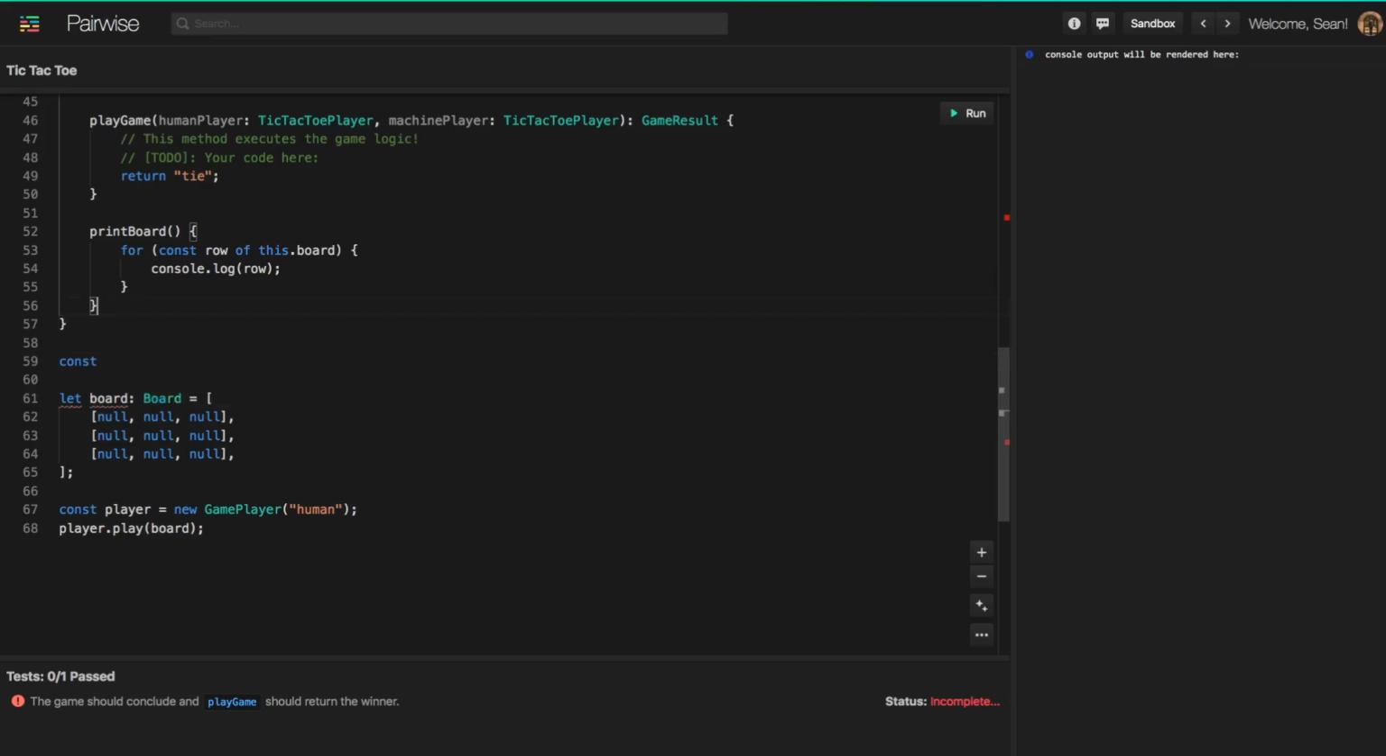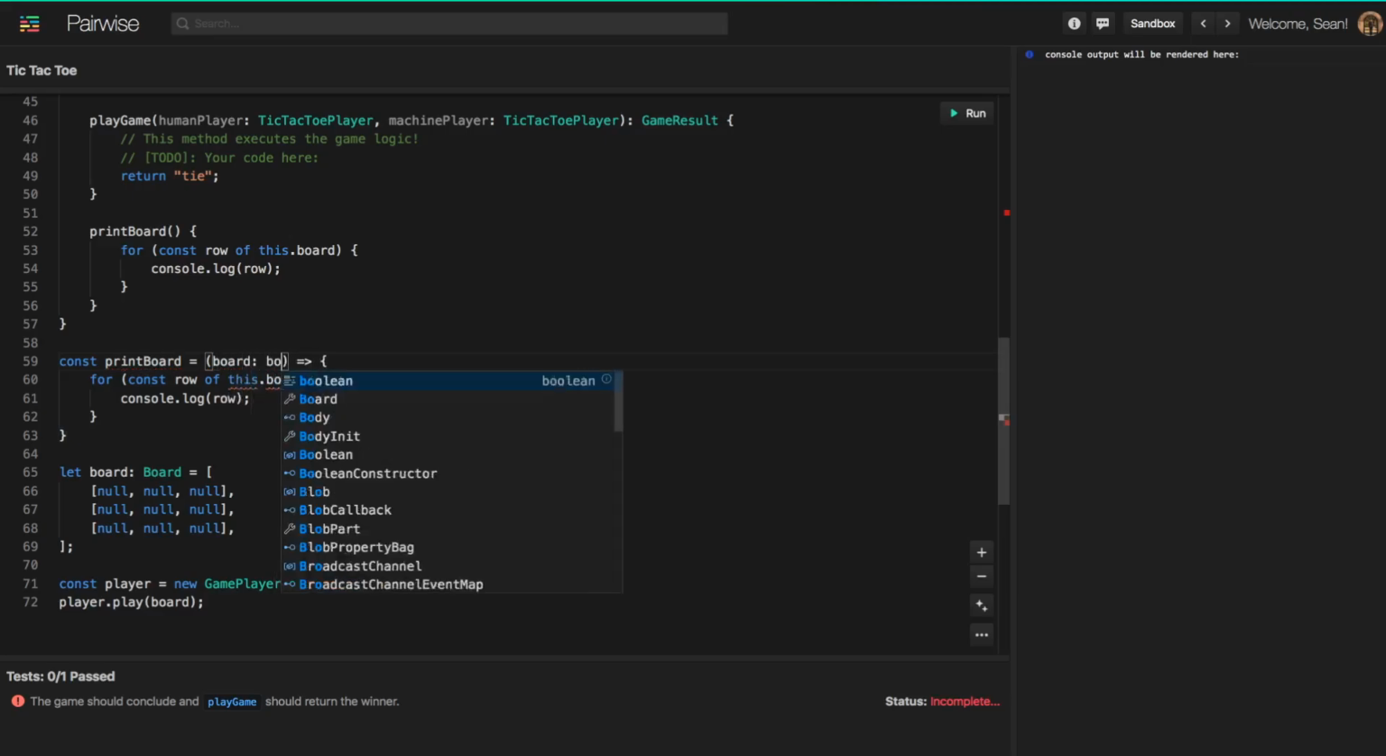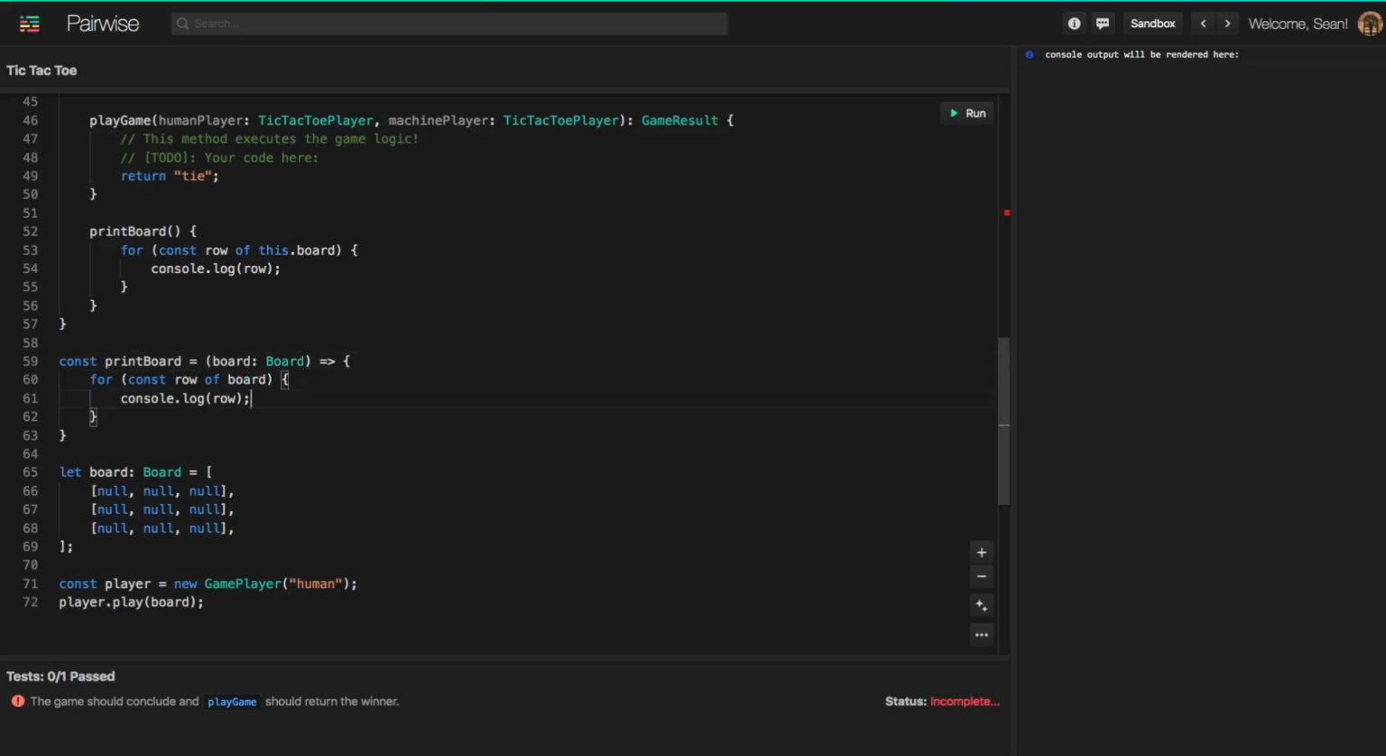Actually, we can just basically copy this method here and pull it out like this, and then you can use the exact same method, but this is now going to take a board argument and we're going to reference that directly. And so we're just going to iterate through each row in the board and print out what that row is.